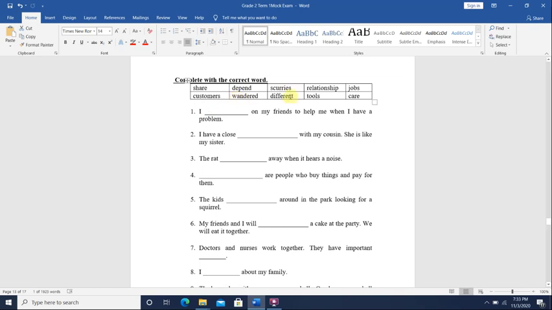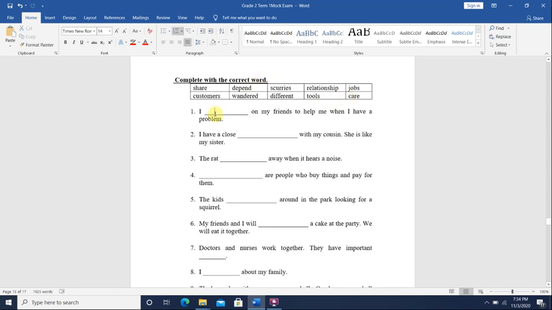Next one, different means not the same. Tools are things that you use to fix something. Care is to look after, to give the person what they need.